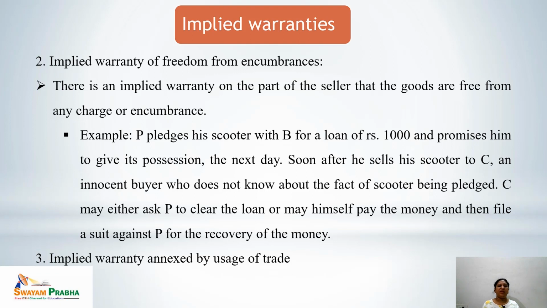Second implied warranty is implied warranty of freedom from encumbrances. There is an implied warranty on the part of the seller that goods are free from any charge or encumbrance. Let's see the example. P pledges his scooter with B for a loan of rupees 1000 and promises him to